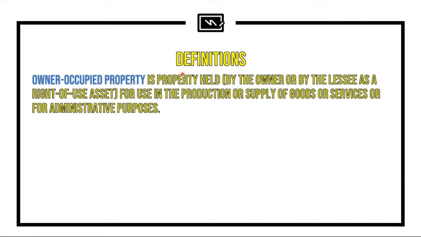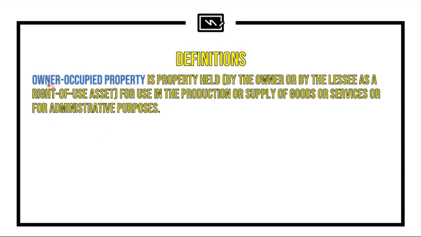Next, what do we mean by owner-occupied property? Owner-occupied property is property held by either the owner or the lessee under a lease transaction for use in the production or supply of goods or services, or for administrative purposes.